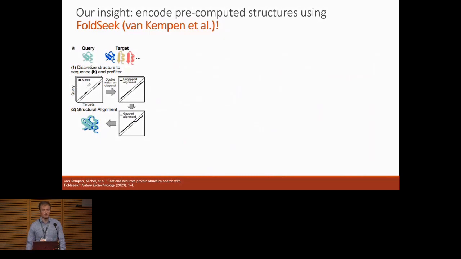In addition to imbuing structure into our inputs and our representations, we want to look into how we can bring structure into our supervision. This is akin to template modeling, where given a query pair of sequences, or structures rather, you look into a database for a complex that looks similar, and you say, our query proteins probably interact in a way that looks like this.